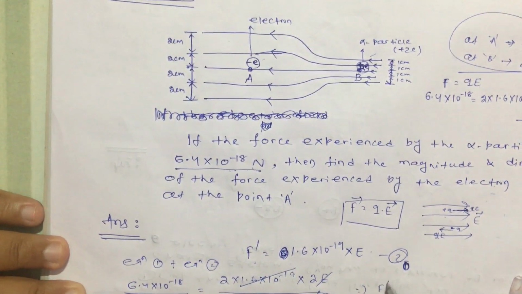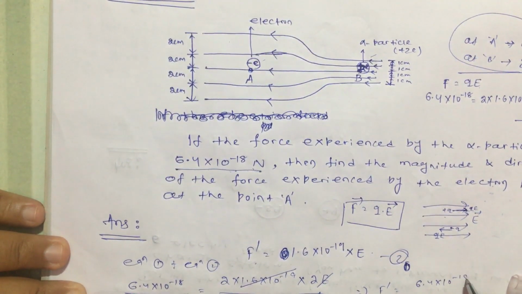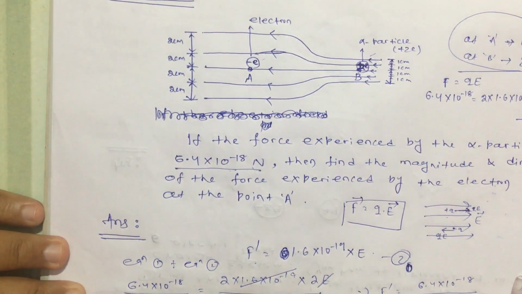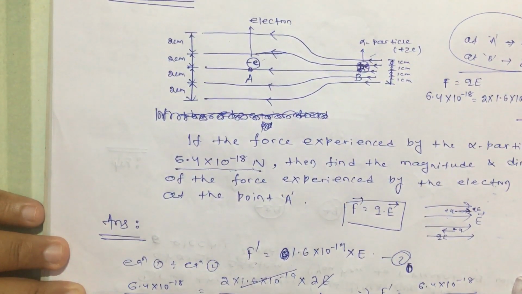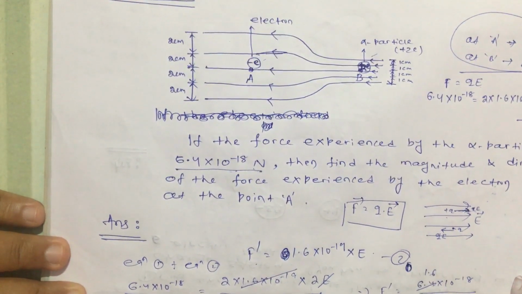So F dash will be equal to 6.4 into 10 to the power minus 18 divided by 2 into 2, which is 4.